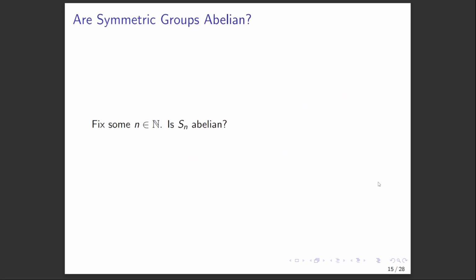So, a question for the viewer. If we fix some natural number n, is the symmetric group on n elements abelian? And don't worry too much about this one. Think through it for a second. Maybe you can come up with a nice counterexample. Pause if you'd like.